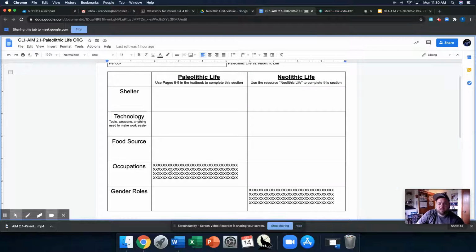Well, in the textbook for Paleolithic life, like we mentioned, there's not a lot of different jobs that people have because everyone's focused on food. But that changes with the Neolithic life. Now people can have different jobs. So now we have some information on that particular topic. What this document doesn't go over really is gender roles. So you can kind of forget about the gender roles box for Neolithic life because our resource doesn't really touch on that, but it does touch on all these other aspects.